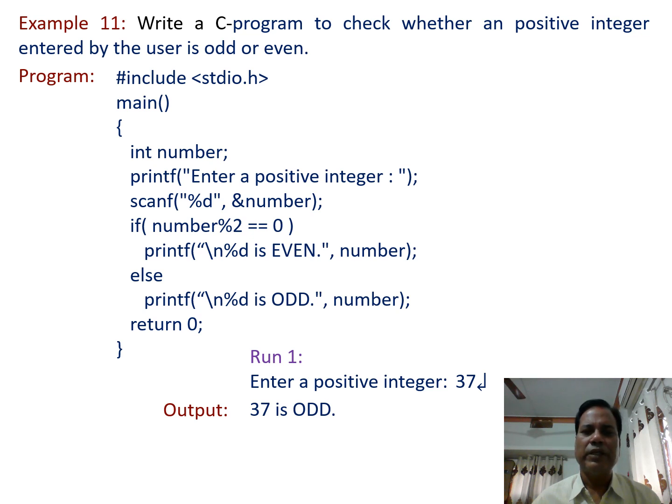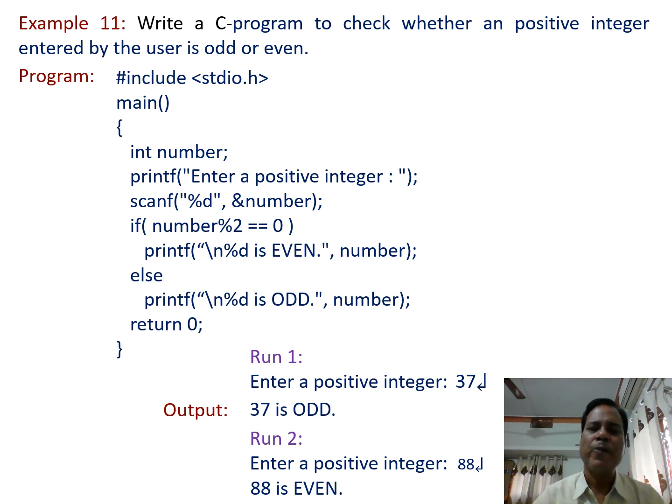Now let us run the program a second time, that is run 2, and again enter a positive integer. This time we enter 88 and press the enter key. When the enter key is pressed, we get the output 88 is even. So in this way, it becomes very easy to check whether an entered number is even or odd.